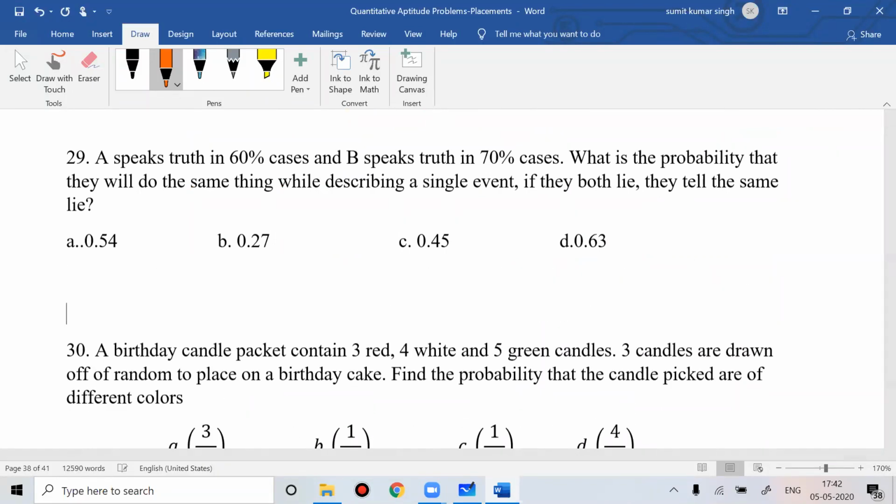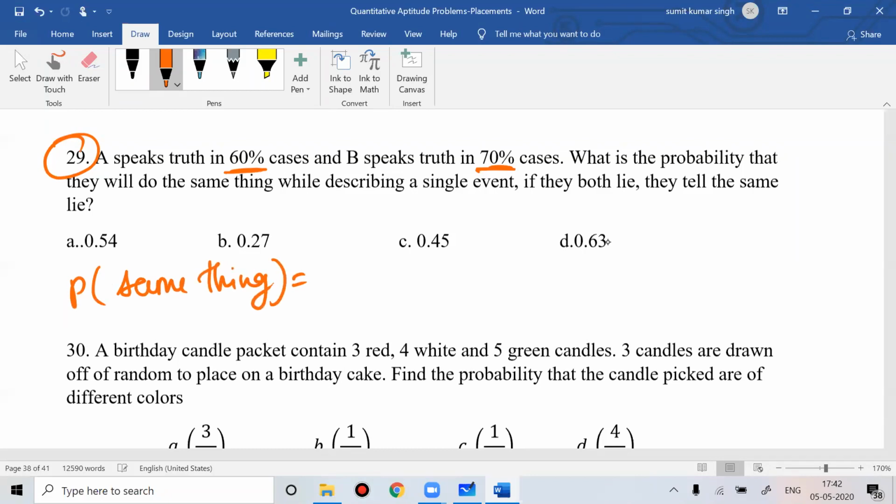Now, if you see this question: A speaks truth in 60% of cases, B speaks truth in 70% of cases. What is the probability that they will do the same thing while describing a single event? That is, if both lie, they will tell the same lie. This is not a very important question, but it's a very common question in many exams. What is the probability that they will say the same thing?